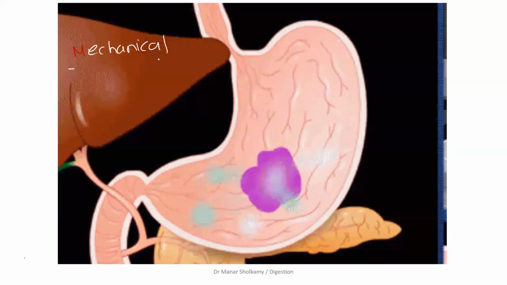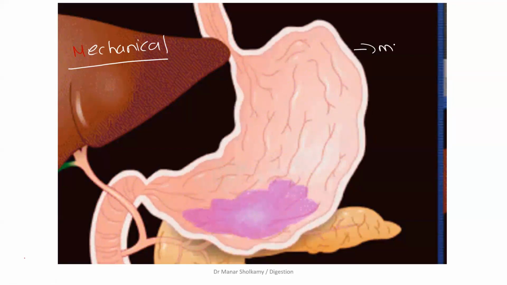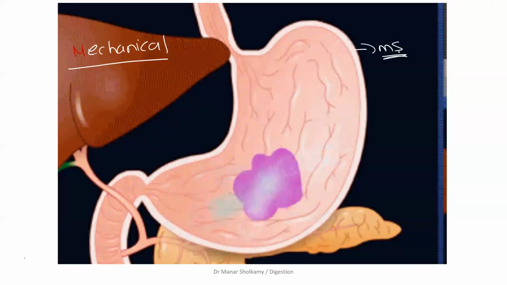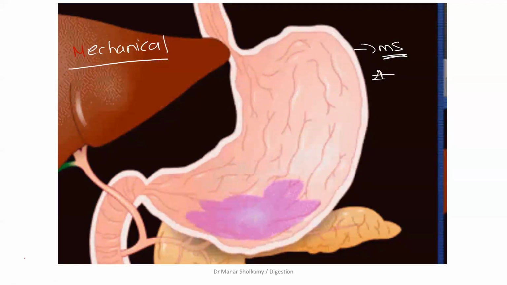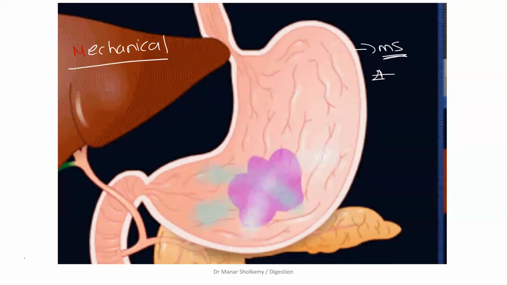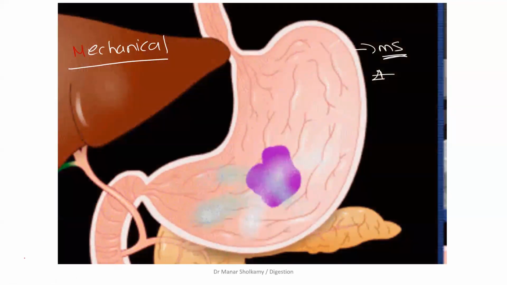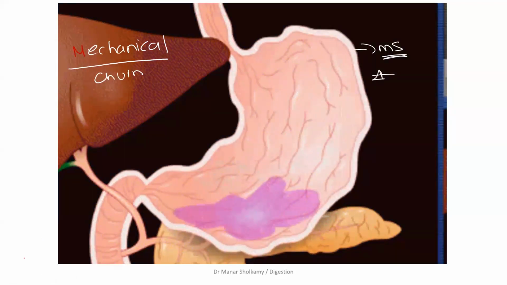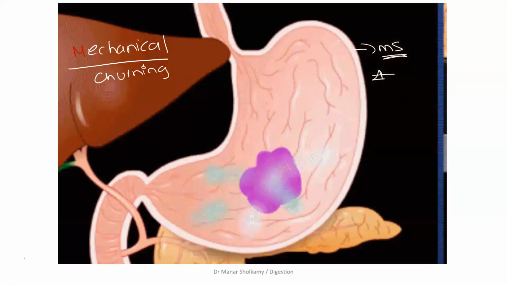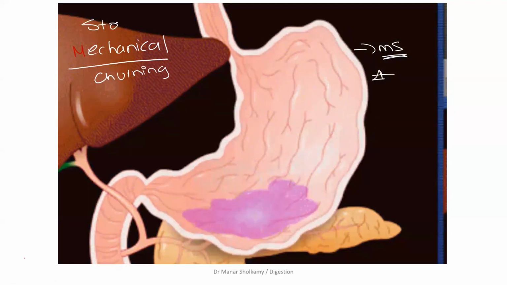The stomach, don't forget, it is a bag of muscle. So like any muscle, it will contract and relax. Look at this muscular wall. See, it's contracting. This is called churning. It will mix the food together. This is mechanical digestion. And what is the objective of mechanical digestion? Any mechanical digestion is done to do what? Increase the surface area. Correct.